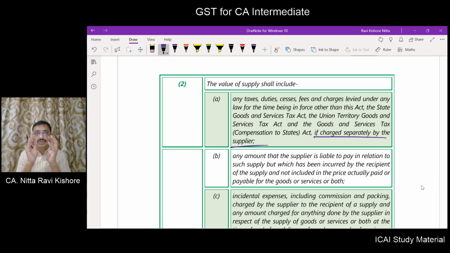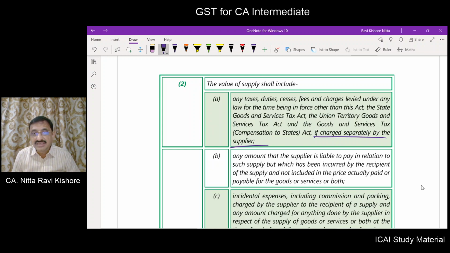So you have to include all those taxes other than those which have been subsumed into GST. If they have been subsumed into GST, you should not include. If they are not subsumed into GST and they are shown separately in the invoice, you have to include that.